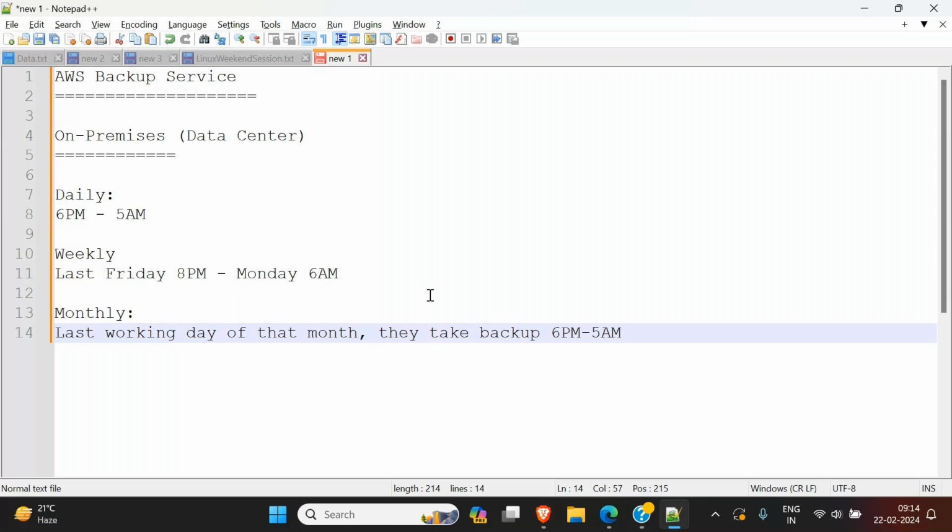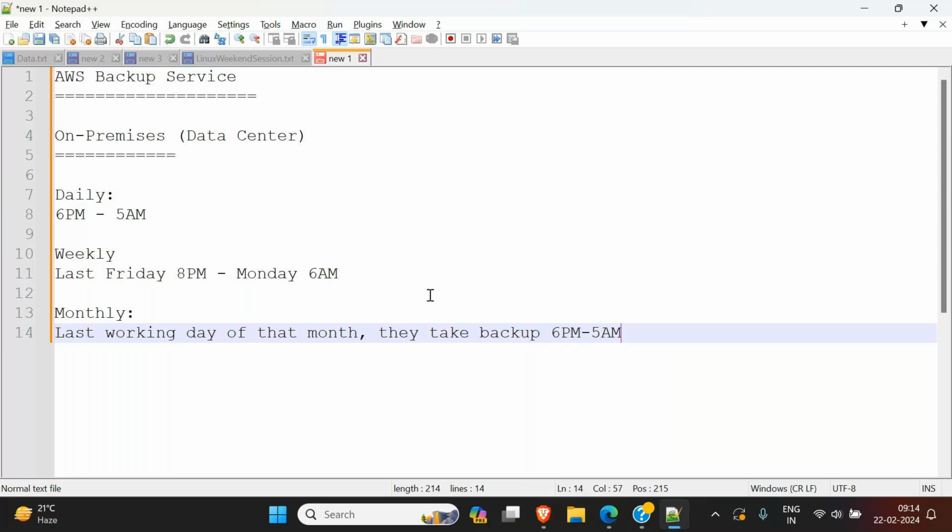They take care of all customers' data and take backups of all of it, but they will not provide it. They just take care in such a way that data is never lost, and they're promising that your data will never be lost. Why are they promising? Because every hour, every week they take backups, and they do whatever is required to back up this data. But they will not provide it individually to any person who says I want that particular data. They won't do that, because it's a very hectic task for them.